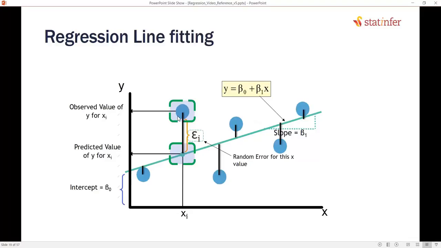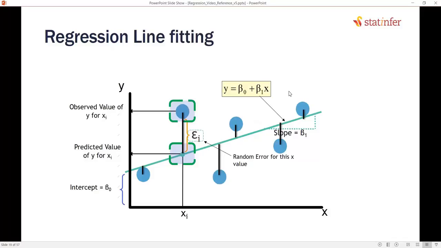Let us suppose these blue dots are the data points. 1, 2, 3, 4, 5, 6 data points are there. Now what we are trying to do is fit a regression line for this data. On the x-axis and y-axis you have two variables. So this regression line equation, or any straight line equation, is y equal to beta naught plus beta 1 x.